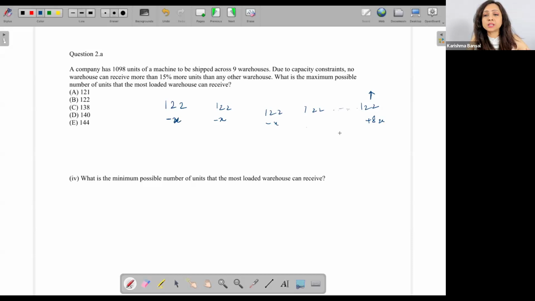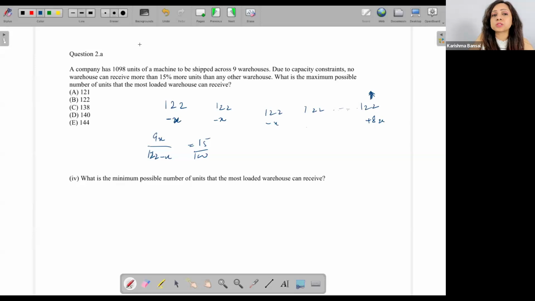But what is my constraint? That this value should not be more than 15% of this value. So the difference between these two is 9X, and upon 122 minus x, this should be at most 15%. Does this make sense? I gave equal to everybody. Then I said, I have to give maximum to this one. So I take out X from each one and give all these 8X to this, because I want to give the maximum possible to this particular warehouse.